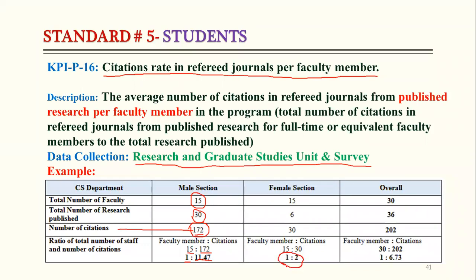Similarly, in female, we can see from one faculty member 2 citations. So overall, if we calculate from male and female campus, 30 faculty members get 202 citations. So on average, one faculty member has 6.73 citations in one academic year.